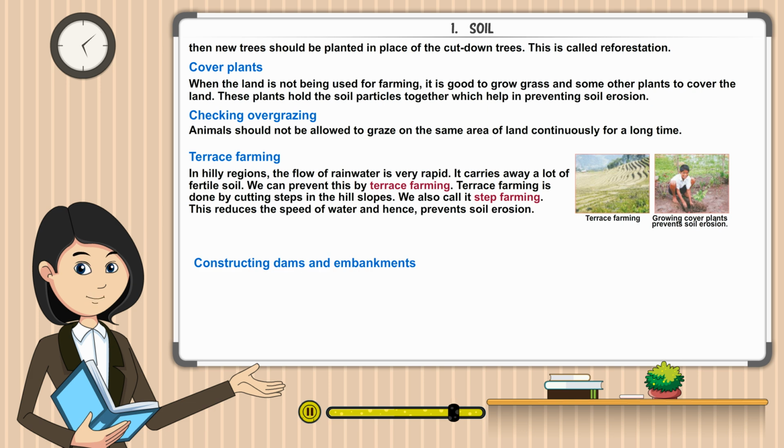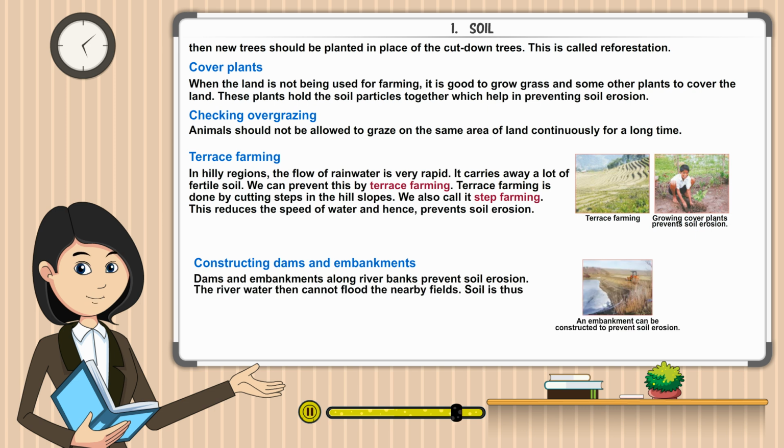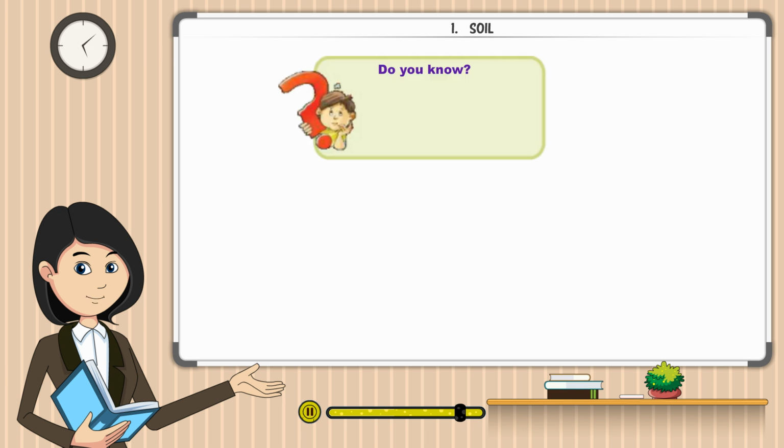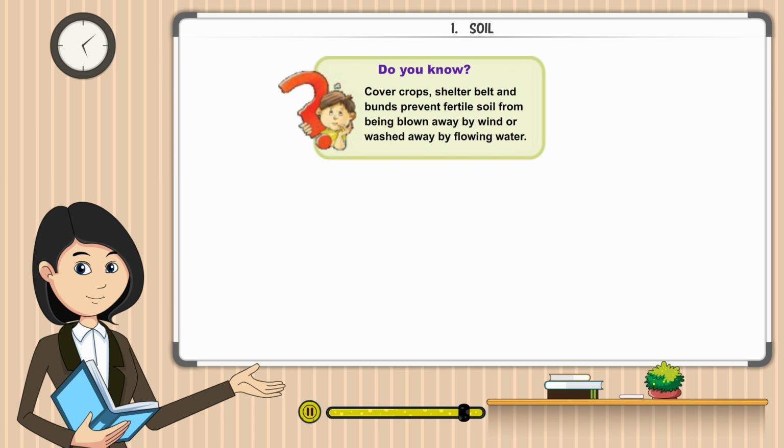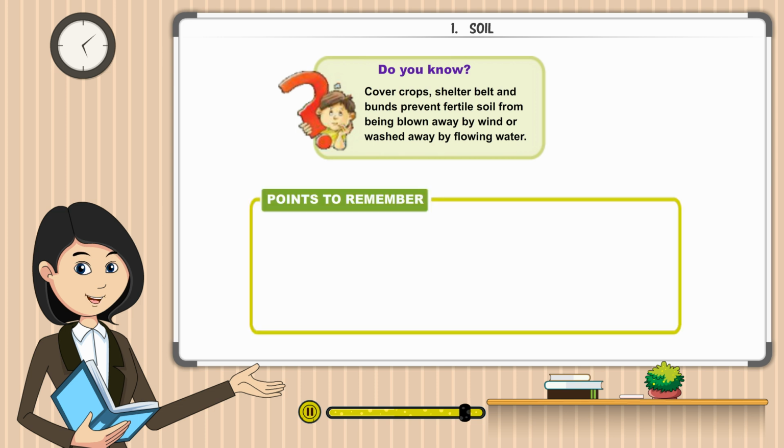Constructing dams and embankments. Dams and embankments along river banks prevent soil erosion. The river water then cannot flood the nearby fields. Soil is thus conserved from erosion by water. Do you know? Cover crops, shelter belts, and bunds prevent fertile soil from being blown away by wind or washed away by flowing water.